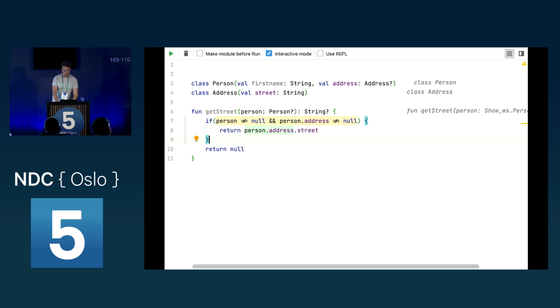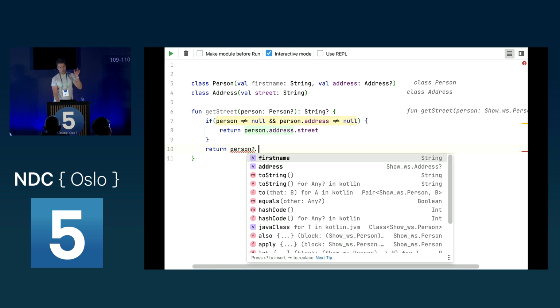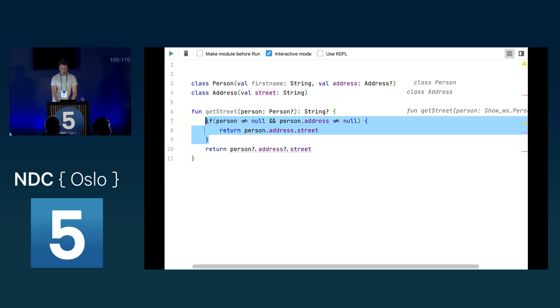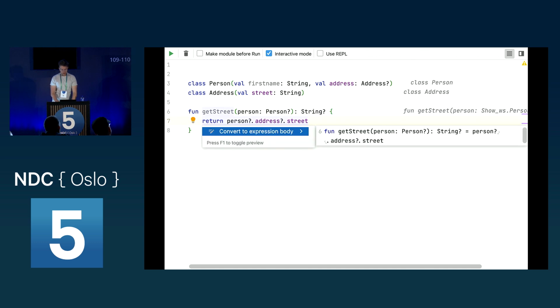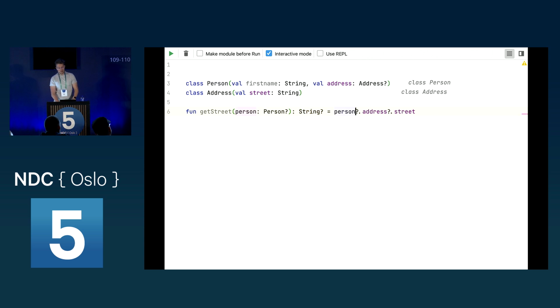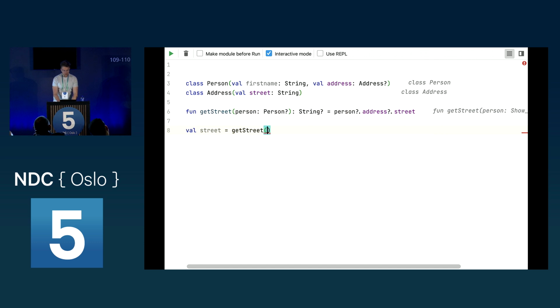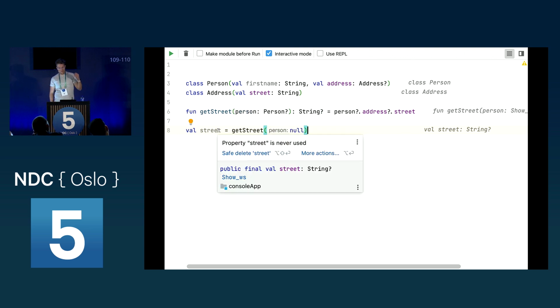You guys from C# already know this. So we can use person and then use a question mark to say, well, if this is not null, then call address. If this is not null, then call street. Now we can remove everything here and even put this in one line. And now we have created the exact same code as before, but with these safeguards, we could make it much more concise. And if we now say we have our street here, and we say we have getStreet, we pass in, let's say, null, then of course we would get null street back.